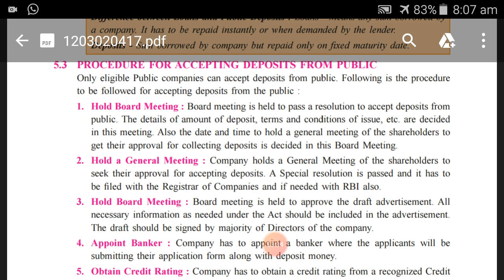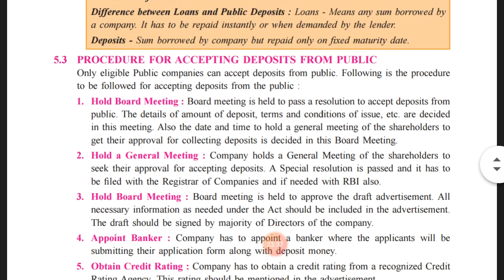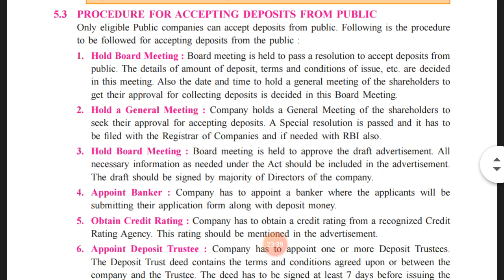So I hope that you have understood the concept of the procedure of accepting deposits from the public.